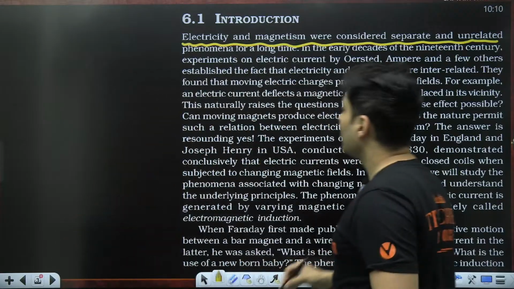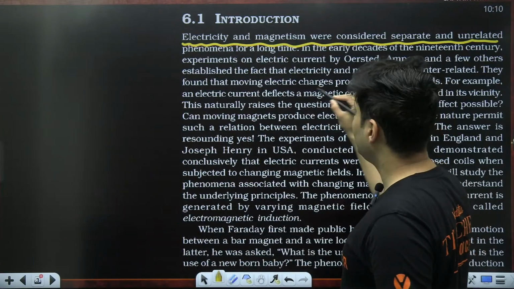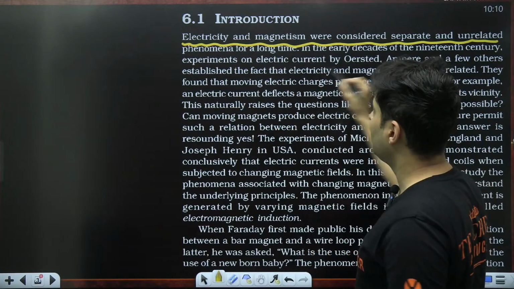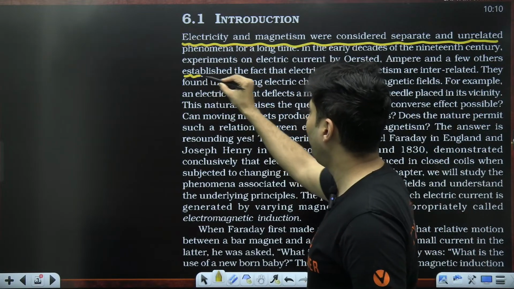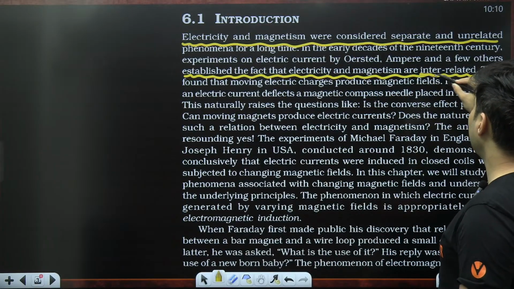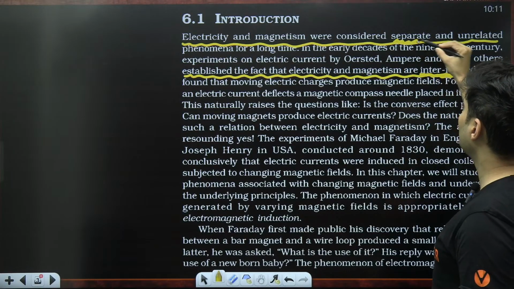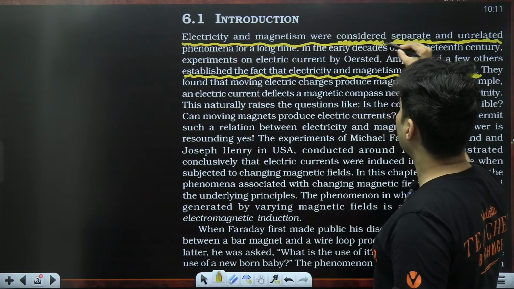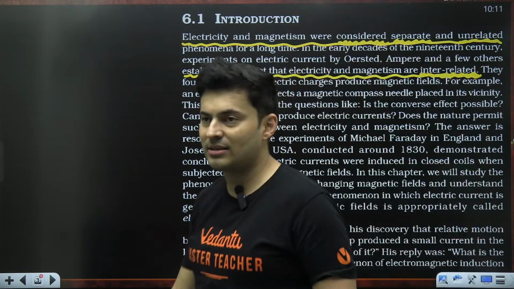Later on, it was proved experimentally, by the experiments on current electricity by Oersted, etc., that electricity and magnetism are actually interrelated to each other. It was considered separate, but actually they are not separate.